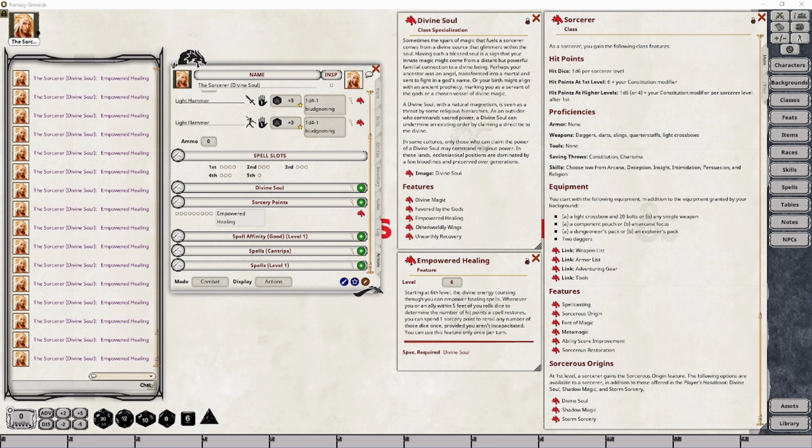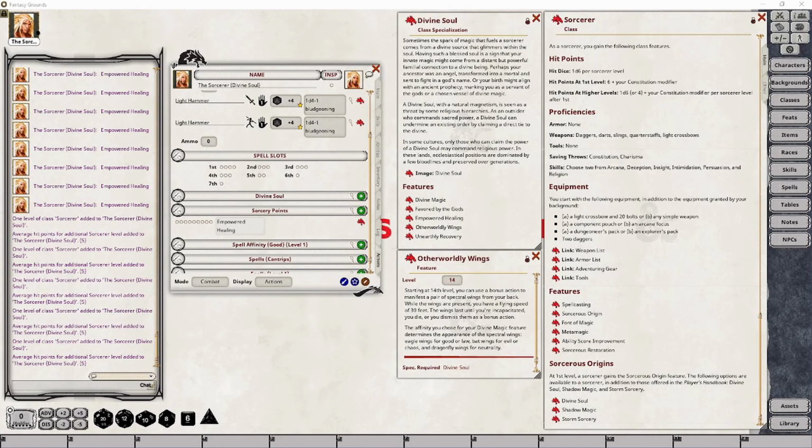At Sorcerer level 14, your character will gain the Otherworldly Wings feature that allows your character to manifest wings as a bonus action that will give you a flying speed of 30 feet. The wings will remain summoned until your character decides they are no longer needed, which will also take a bonus action to do. In addition, they can go away if the character has died or has otherwise become incapacitated. The appearance of the wings can be that of an eagle, bat, or dragonfly, depending on the affinity that your character has chosen.